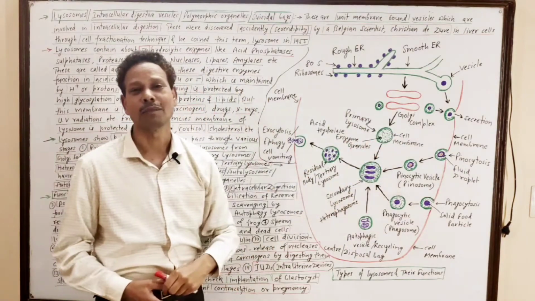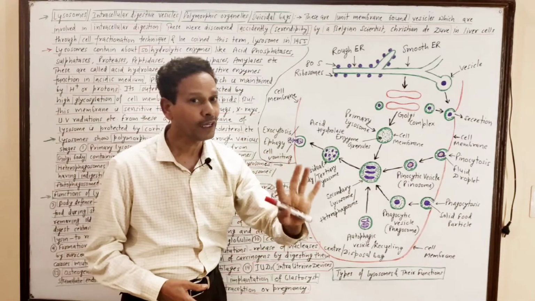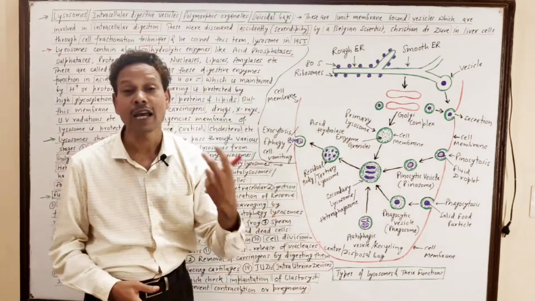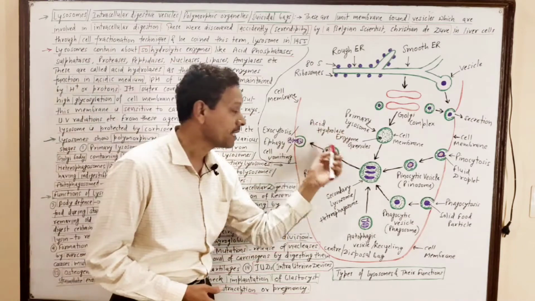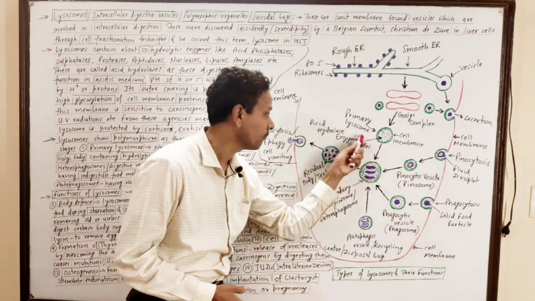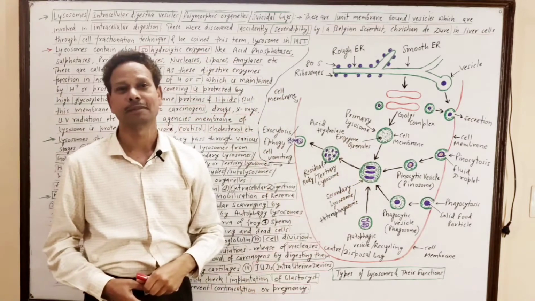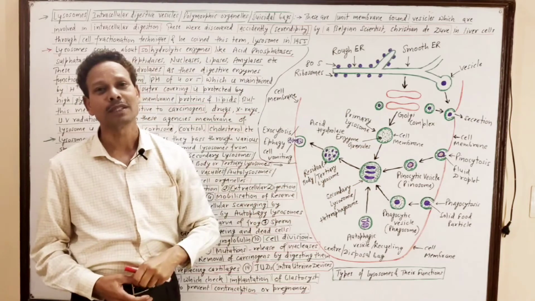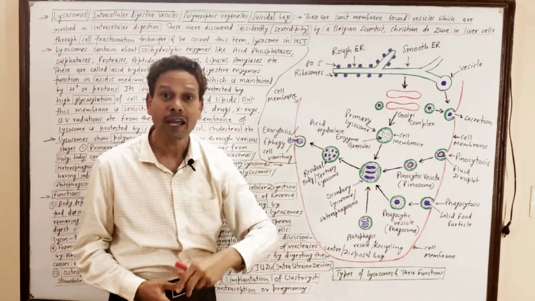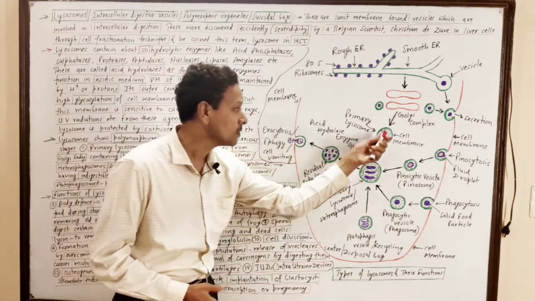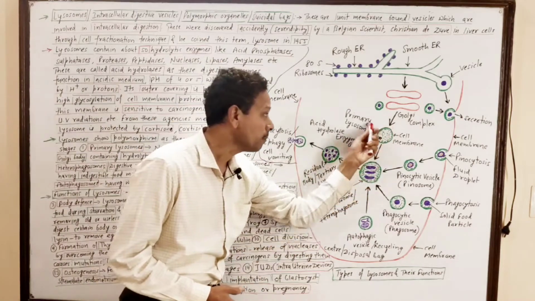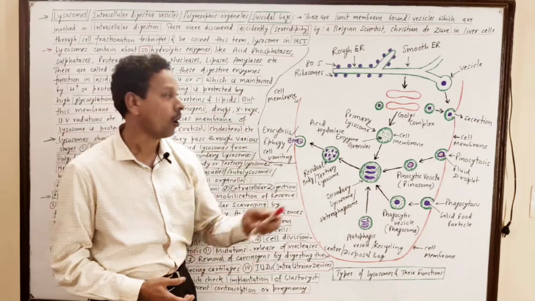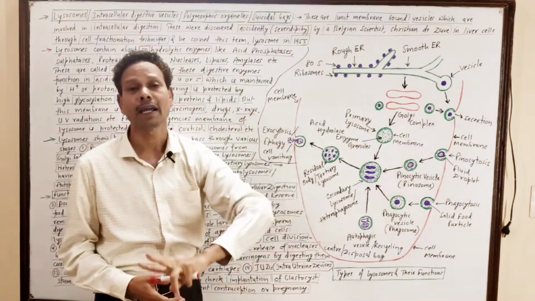In these lysosomes, about 50 different types of acid hydrolase enzymes are present, in the form of small granules. The pH in these lysosomes is about 4 to 5, which is acidic, and that pH is maintained by a proton gradient or influx of H ions.